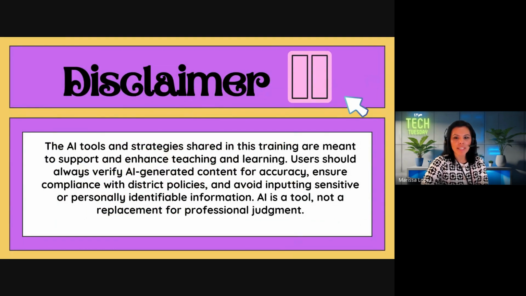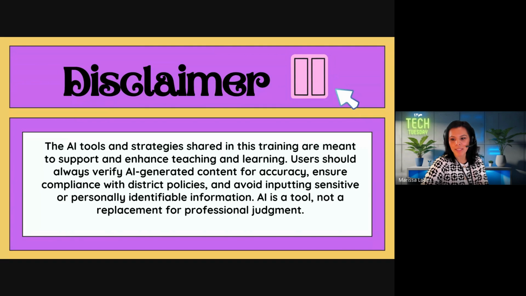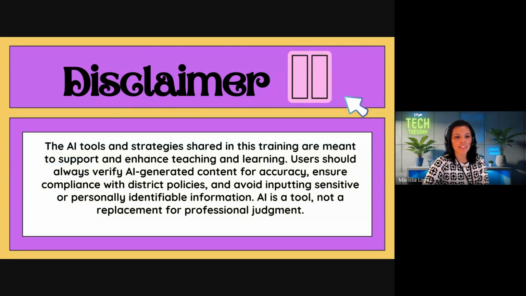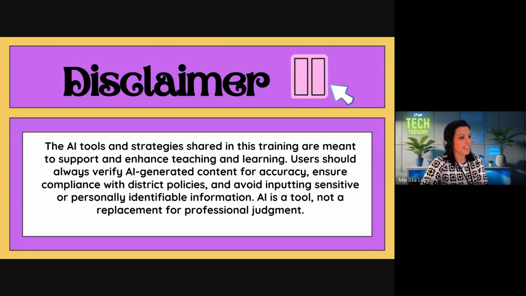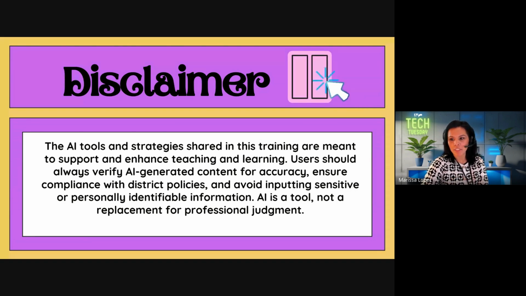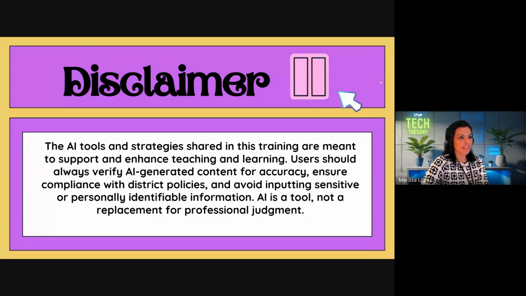Okay, disclaimer: anytime that you use AI, just keep in mind that you have to check for accuracy. AI has a thing called hallucination, so sometimes it comes out with the wrong information. So always verify that the content that you are requesting from AI is accurate. And it does have a disclaimer for your students as well. So just also let them know that just because it is an AI tool, it can have mistakes.